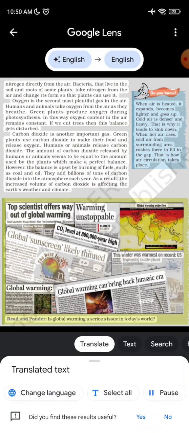Top scientist offers way out of global warming. Nobel laureate's escape route: alter the chemical makeup of exosphere. Beating the heat. Warming unstoppable.